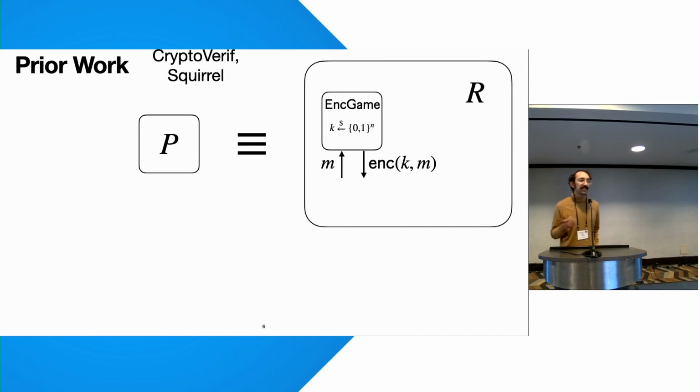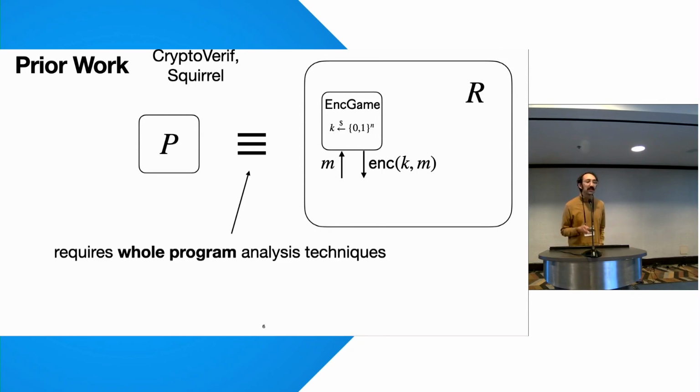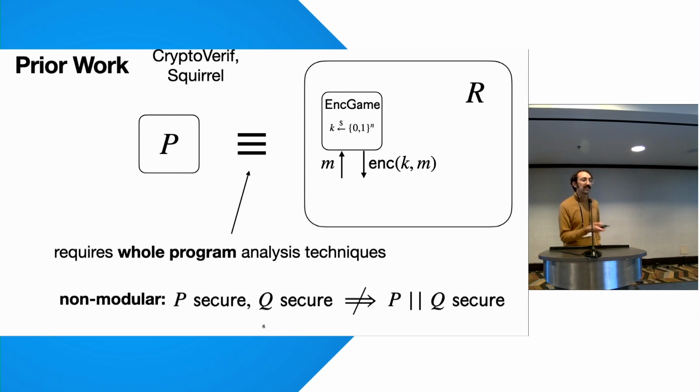The catch here is that prior work usually does not assume any structure on P itself before you do the reduction, and thus doing the reduction requires a whole program analysis on P. For example, you have to look through all of the code and make sure that it's using the encryption key correctly. Whole program analyses are okay for small protocols, but they don't really scale to large ones. In particular, doing it this way is non-modular. If P and Q are secure separately, you don't automatically get that P running alongside Q is secure. This is really unfortunate because modularity ends up being really important for big protocols.